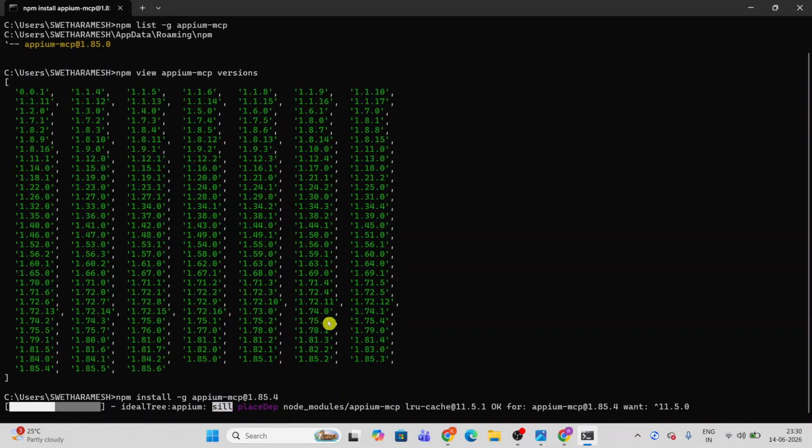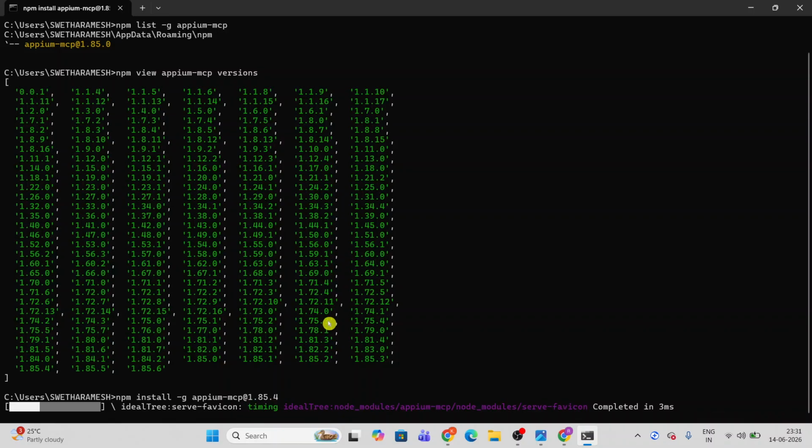It takes a few seconds to upgrade the MCP server. That is the install. This same rule is applicable to installing the Appium server. So the same rule we have to use here also. We have to install on top of the older version to upgrade.